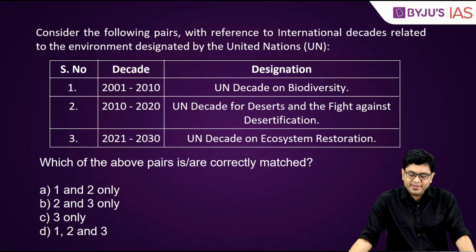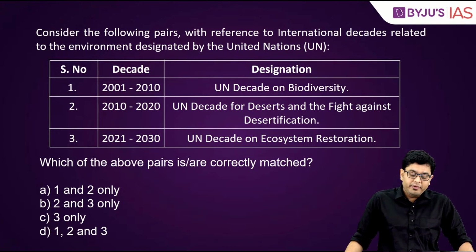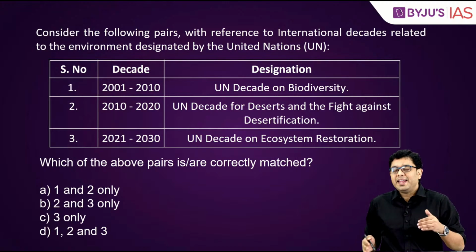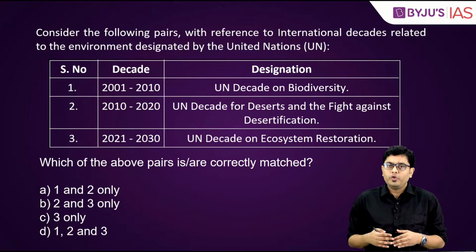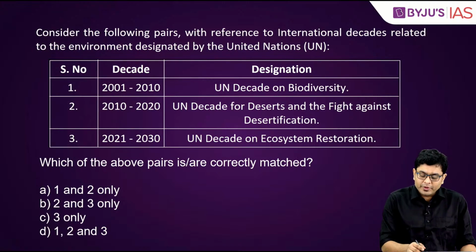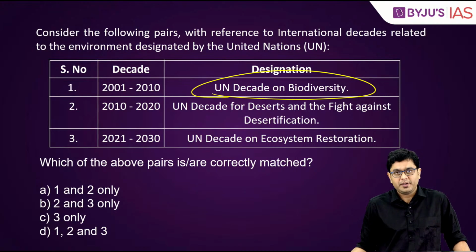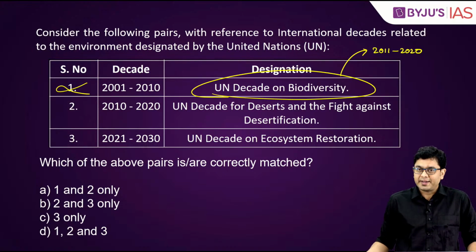Next, consider the following pairs with reference to international decades related to environment designated by the United Nations. So United Nations has been designating a decade, let's say, for ecosystem restoration, etc. So that is what you have to match in this. So 2001 to 2010, here you have United Nations decade on biodiversity. UN decade for biodiversity was observed from 2011 to 2020. So the first is incorrect.